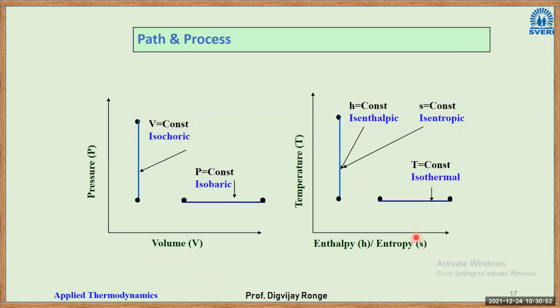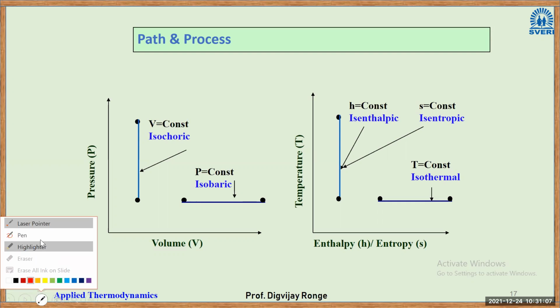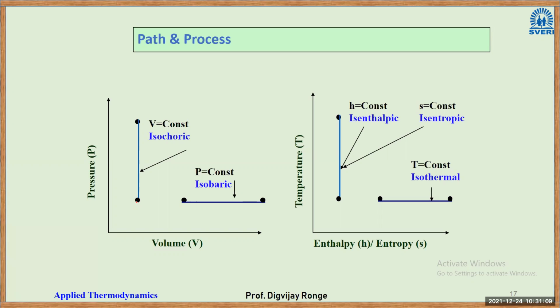Then we have seen a number of processes. Isochoric means the volume remains constant. Now you will ask, sir, how do we know that in this process the volume is constant? So see, initially, what is the volume at state 1? To know the volume, you have to come down to this axis. There will be some value here.